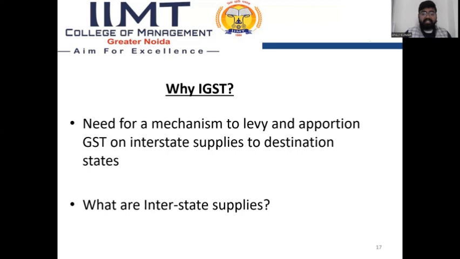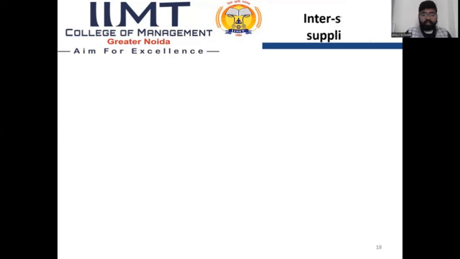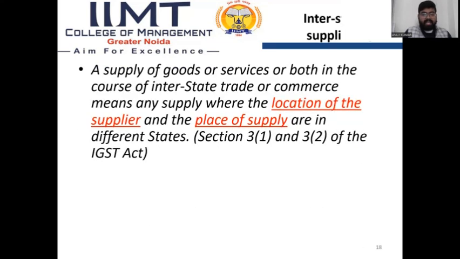What are interstate supplies? Interstate supply, which we already discussed, is supply of goods or services or both in the course of interstate trade or commerce, meaning any supply where the location of the supplier and the place of supply are in different states. That is Section 3, Subsection 1 and Section 3, Subsection 2 of the IGST Act.